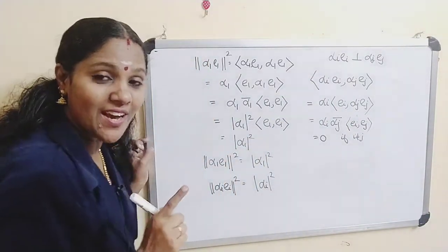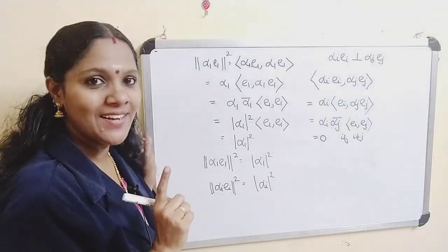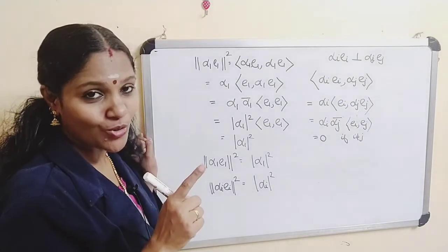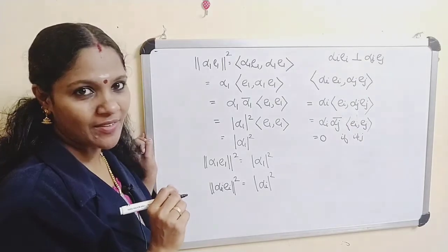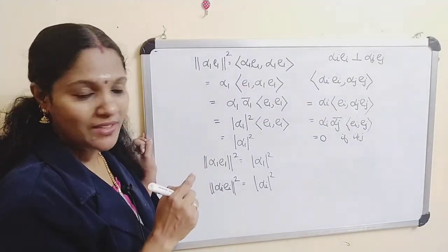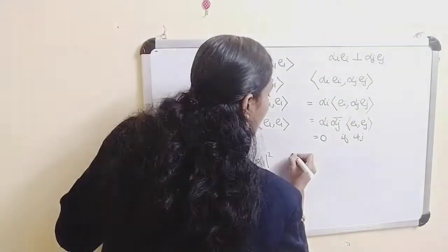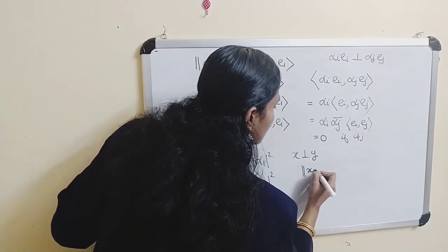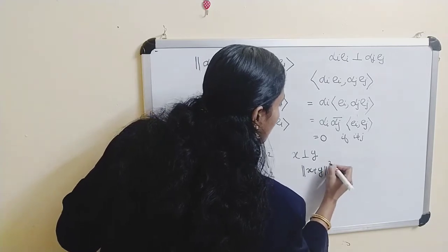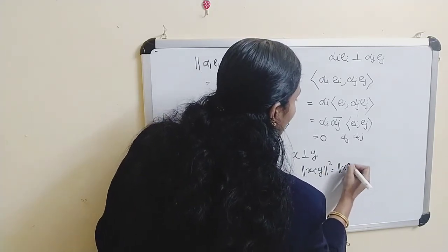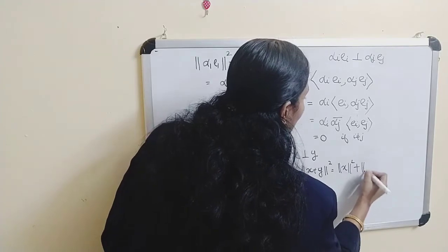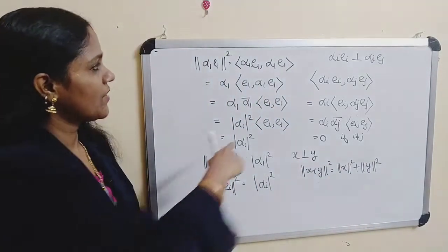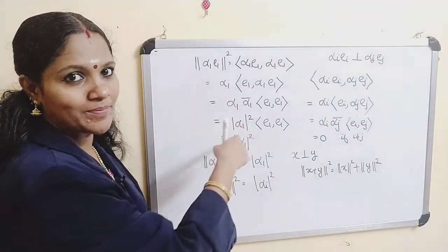Therefore, this condition holds. That is, if e_i and e_j are orthogonal, then alpha_i e_i is orthogonal to alpha_j e_j. Now what about the Pythagorean theorem? We have, if x is orthogonal to y, then the norm of x plus y whole squared is equal to the norm of x whole squared plus the norm of y whole squared. This is our Pythagorean theorem. Here we apply it to this sum.